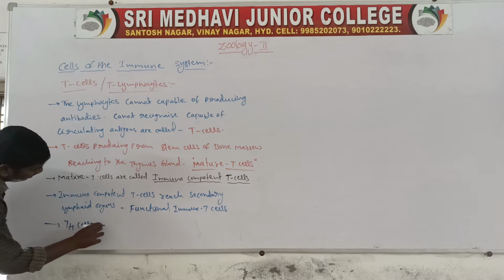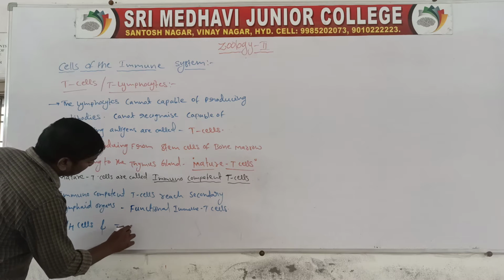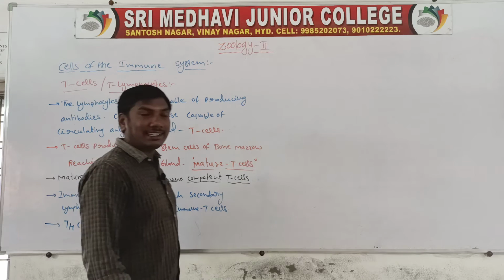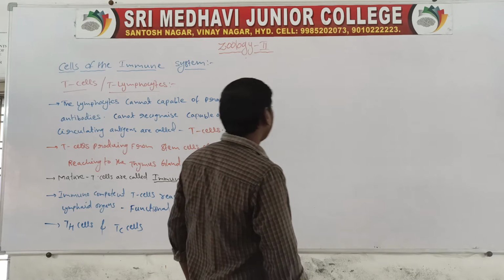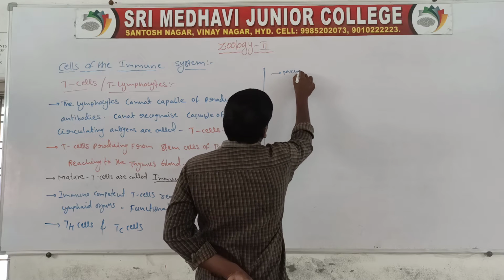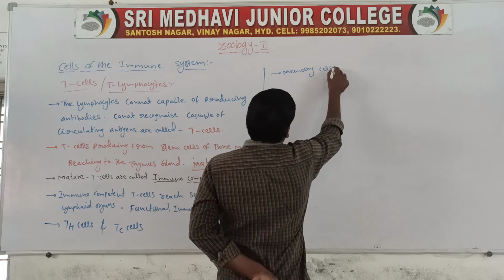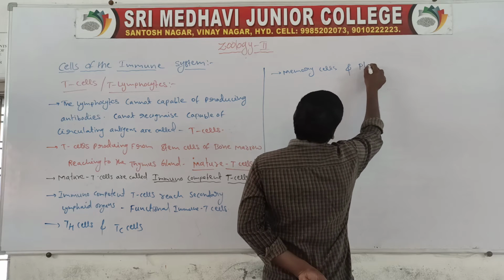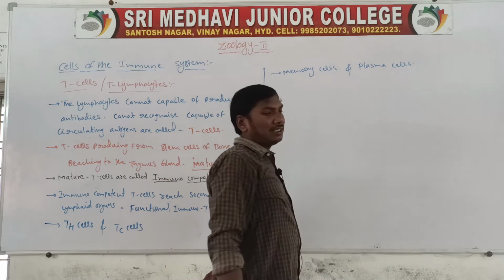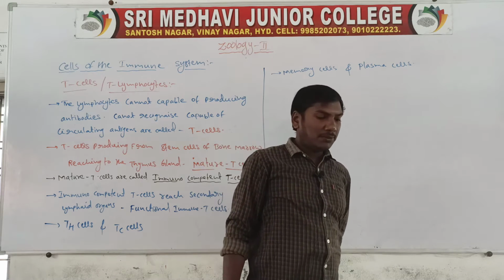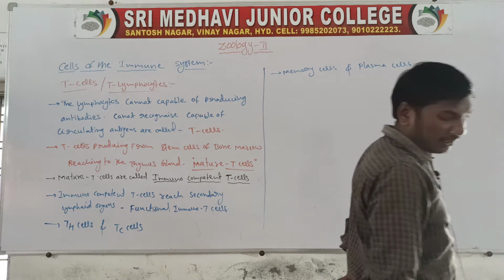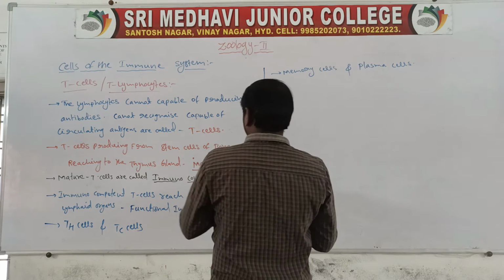These Th cells and Tc cells are converted into memory cells and plasma cells. Next, the types of T cells.